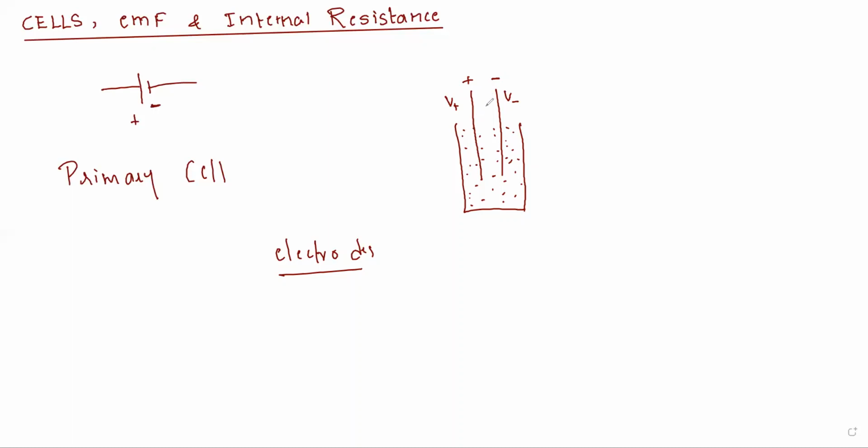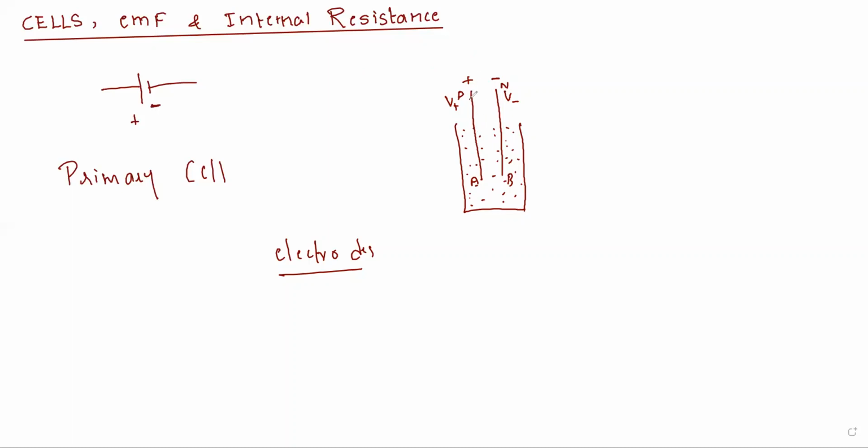Now let P be a point and A be a point on the positive rod. So let P be the point here and A be the point here on the positive rod. Similarly, let N be the point here and B be the point here on the negative rod. P indicates positive, N indicates negative, and A and B are the points. So this is how the electronic cell is constructed.